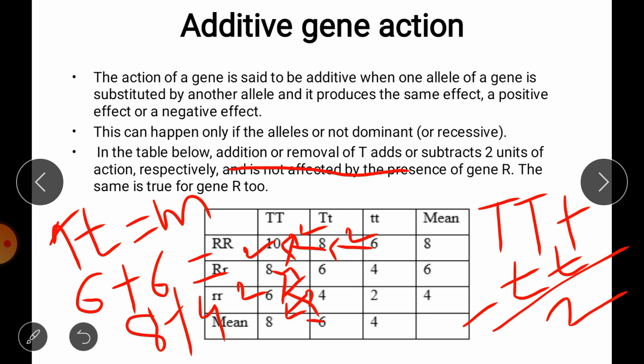It means that these genes work in their individual way, they are not interacting with each other. So the total of any 2 diagonal values are also equal, which is also showing us no interaction.